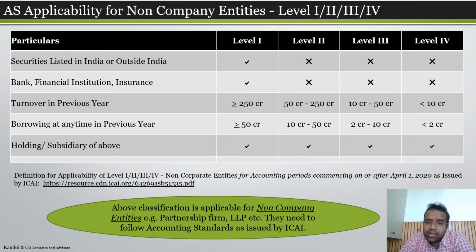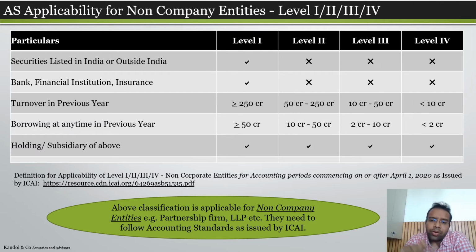In case of level 3, the turnover limit is 10 crore to 50 crore and borrowing is 2 crore to 10 crore, and level 2 is slightly higher, 50 crore to 250 crore turnover and borrowing 10 crore to 50 crore, and so on. So according to the turnover and borrowing criteria they have been defined, and for the non-company entities we need to follow the accounting standards published by the ICAI.